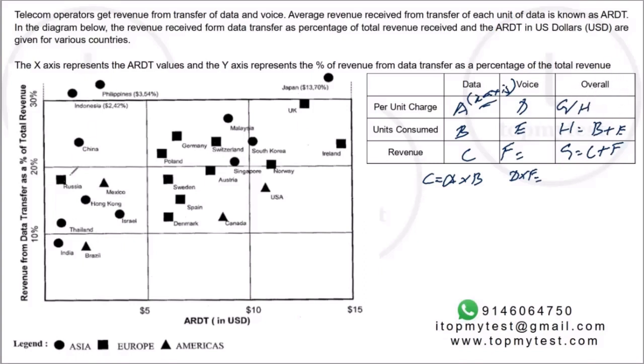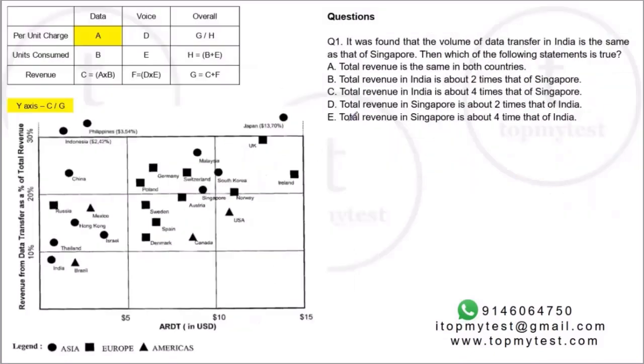What is given on the y-axis? The y-axis is the revenue from data transfer as a percentage of total revenue. So revenue in data as a percentage of total revenue, so C by G is what is given on the y-axis. This is how we need to relate each data point. Nothing much to do. Let's go to the questions one by one and solve them. I've marked up what is available: A is available on the x-axis, and the y-axis is C by G, as we discussed.